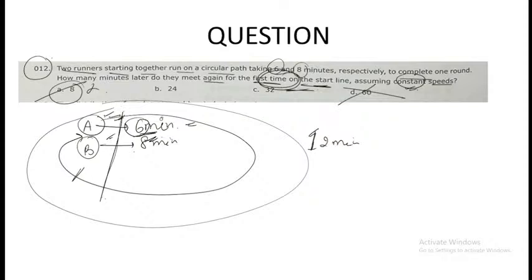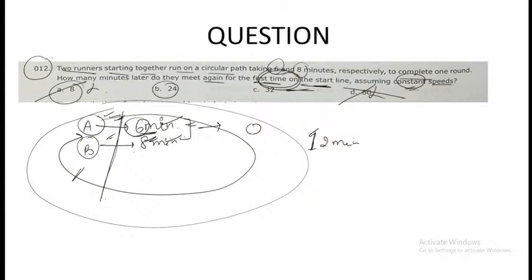Same for D, it cannot be the answer, because for them to meet again, there needs to be a common number between the two digits that we are given. So 6 and 8, there is no common number for 60. D cannot be the answer.